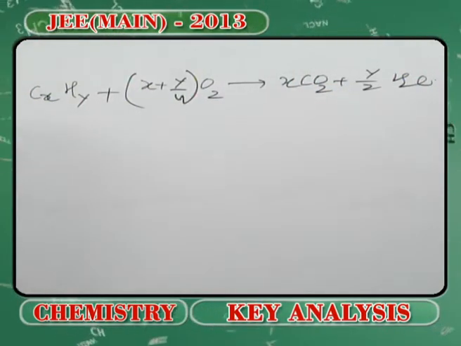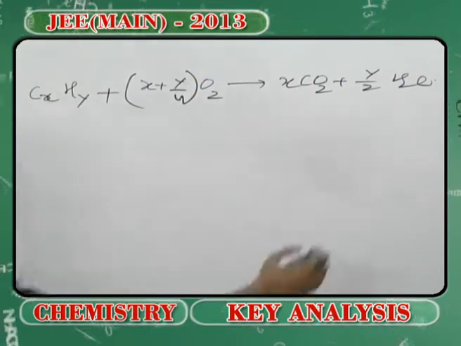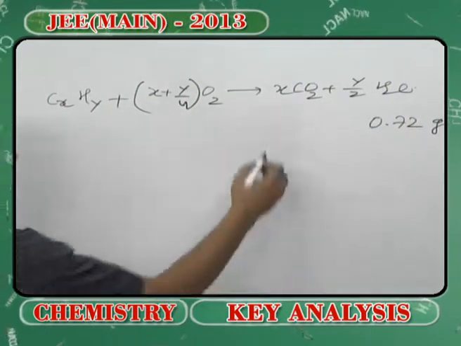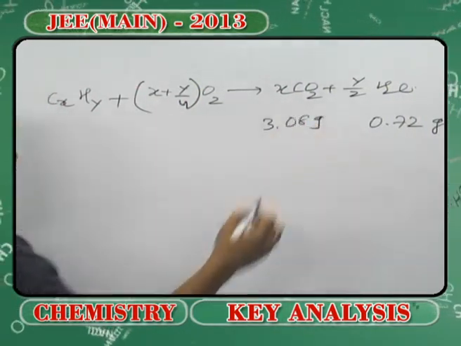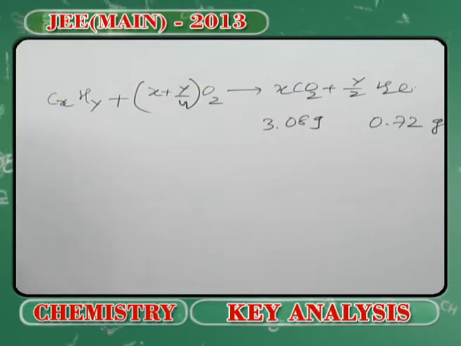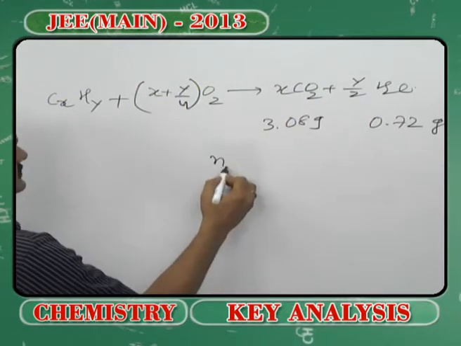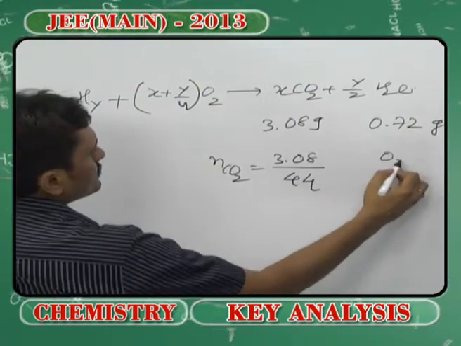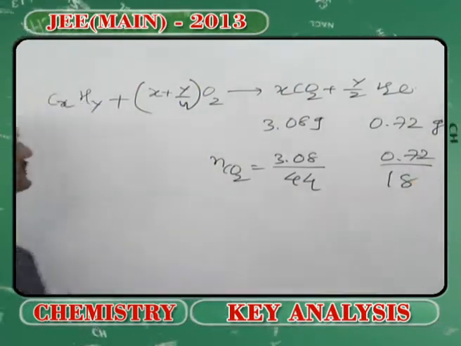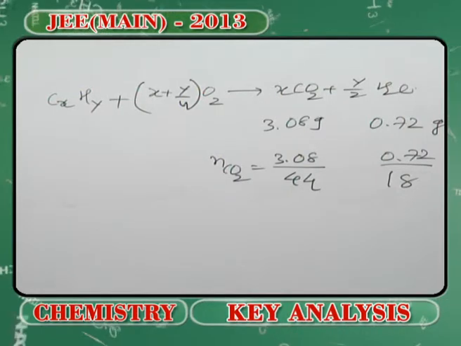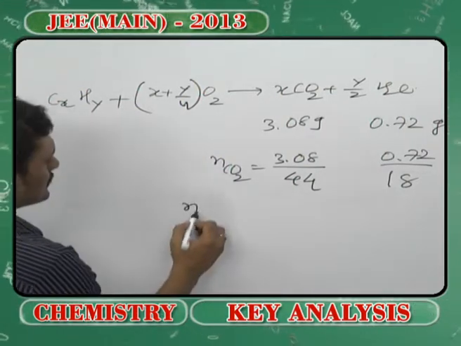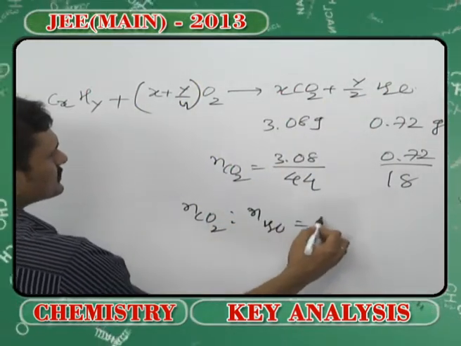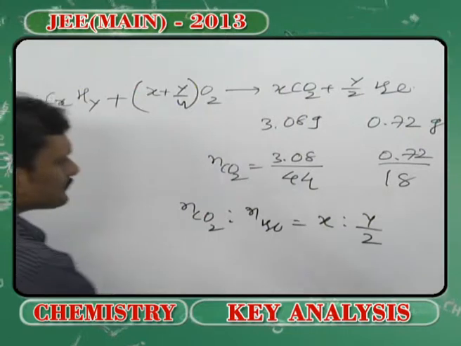So the weight of water is 0.72 grams, and the weight of CO2 is 3.08 grams. Now since the weight is given, it is customary to calculate the number of moles by dividing by the molecular weights of the respective substances, and you will see that the number of moles of CO2 versus H2O as per this is x is to y by 2.